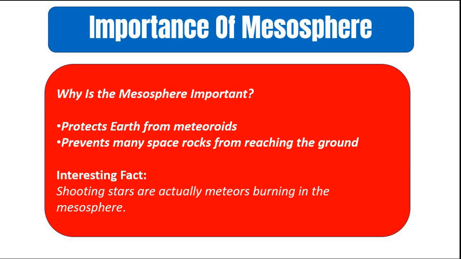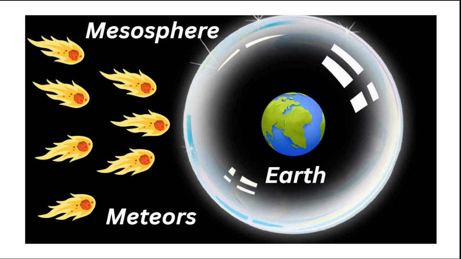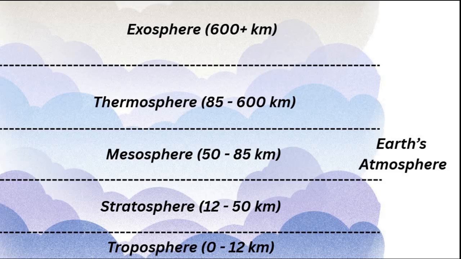Now, an interesting fact related to mesosphere is that the shooting stars that we see are basically burning meteors. The meteorites which burn up in mesosphere because of friction with the air particles, that is basically the shooting stars. So this is mesosphere from 50 to 85 kilometers, the coldest layer where temperatures drop with height, and this acts as a protective shield from meteors, which protects the surface of the earth.